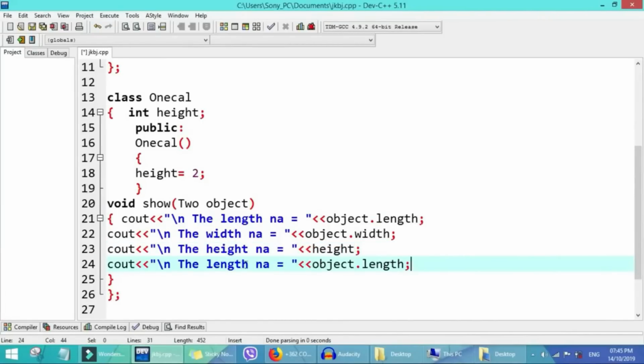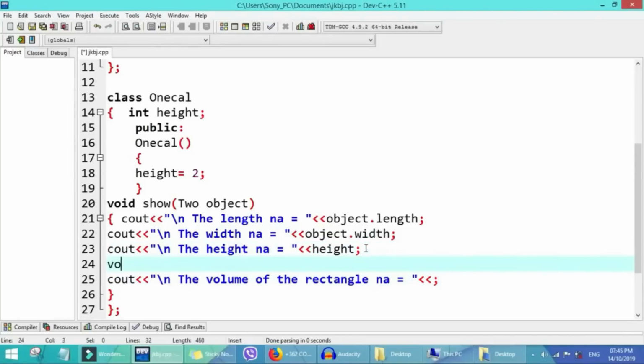We say the volume of the rectangle. Now we put volume here, but we'll assign those parameters to our volume first.